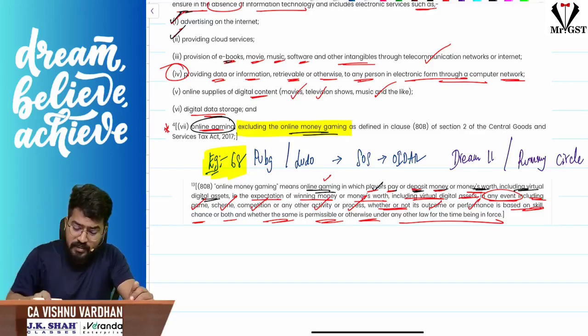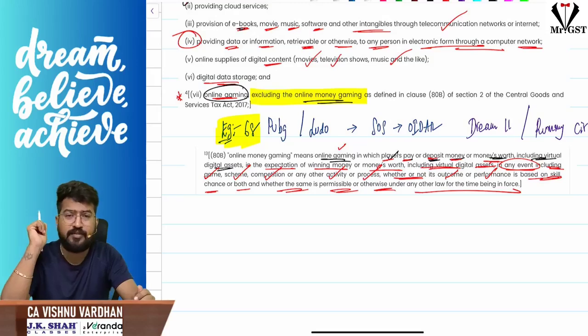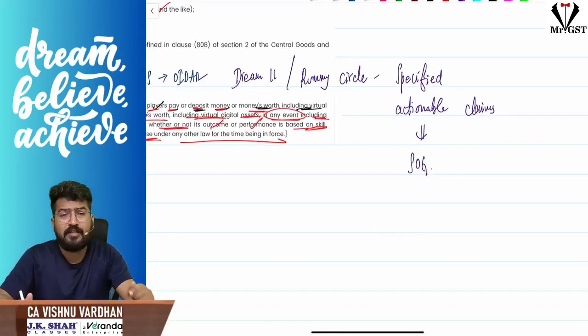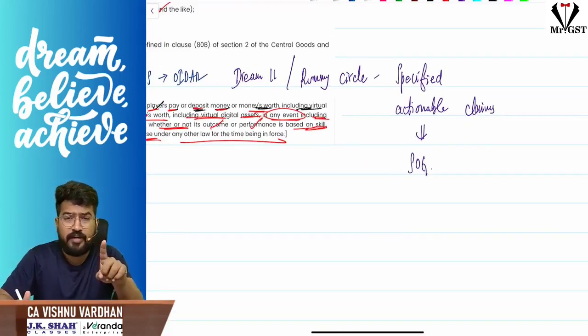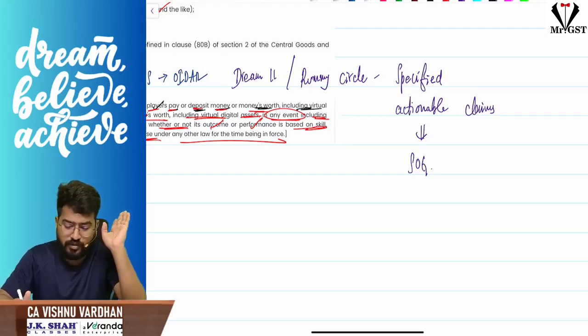That means if you are playing PUBG or Ludo, that is OIDR service, supply of service. But if you are going through Dream 11 or Rummy Circle, that is online money gaming, it is not OIDR service, it is specified actionable claims. It will be treated as supply of goods and will be taxed accordingly. Okay, so that is the concept.